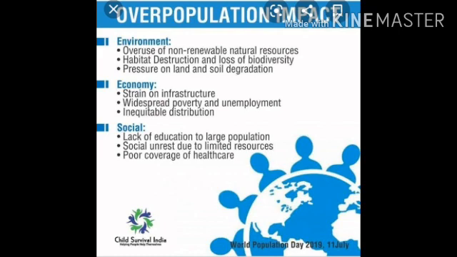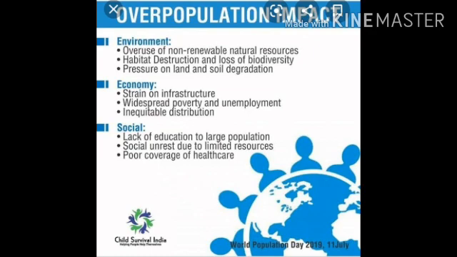Secondly, increase in cultivable land. The people of that area or farmers will try to increase cultivable land for the increasing population. So what will they do? Deforestation will occur. They will cut the trees to increase land. And if deforestation occurs, extinction of plant and animal species will happen. Rainfall decreases, because trees attract rainfall and increase humidity, and even soil erosion will increase. So this is the second impact.